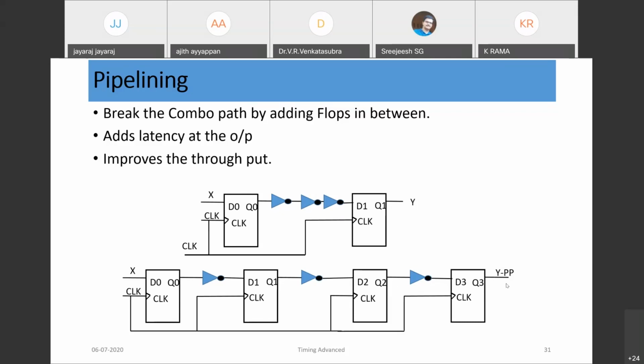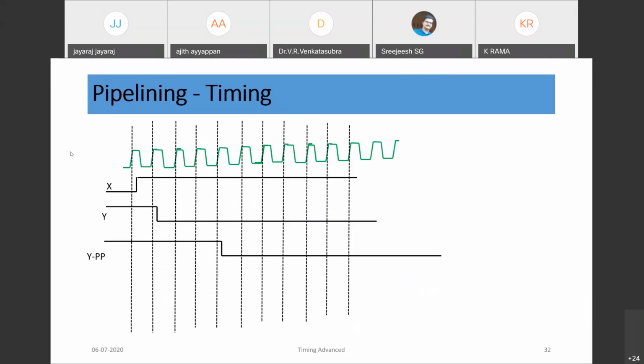Basically, if you look at these two circuits, here we have more delay in getting the output, but here there is no delay. Immediately at the next clock edge we will get it. But this circuit path is simplified, meaning the combo delay is split by adding flops in between these two inverters. You can look at the timing. Suppose X is changing from 0 to 1 here.